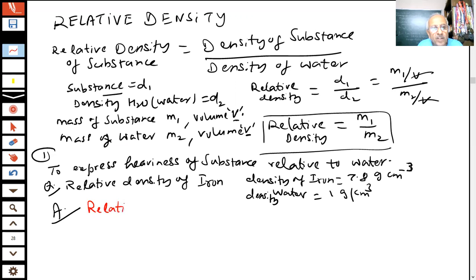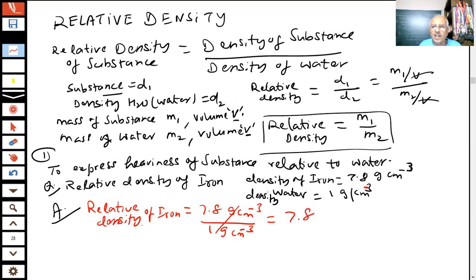The relative density of iron is 7.8 gram centimeter inverse 3 divided by 1 gram centimeter inverse 3. Units cancel.